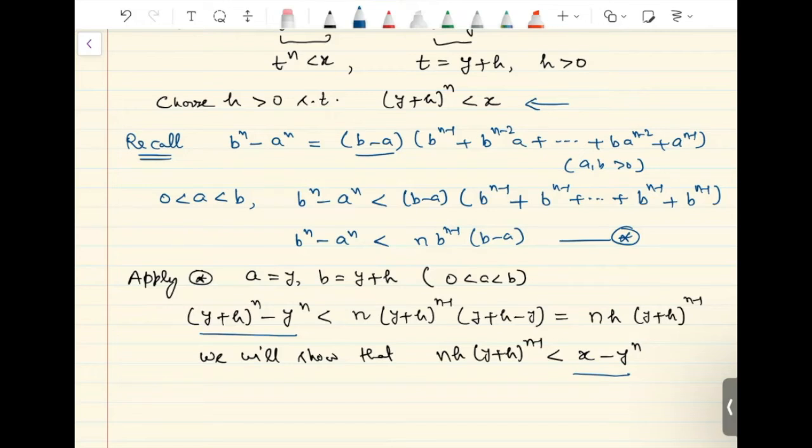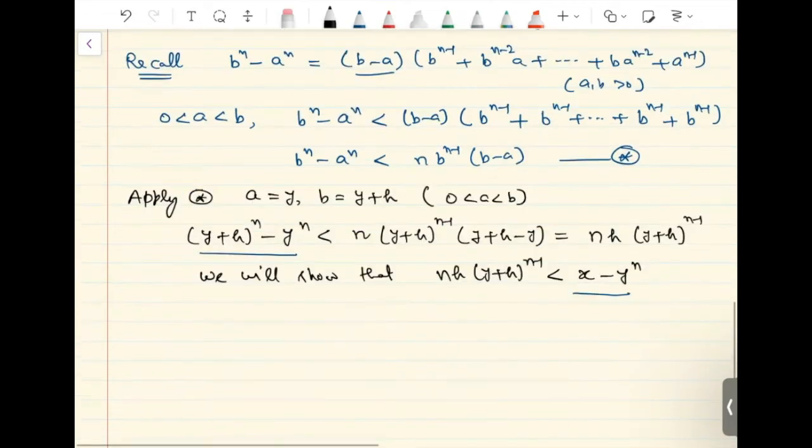Now to show this, our job will be simple if we assume that h is less than 1. Since we are looking for a value of h, we can put as many restrictions on h as we want, as long as it gives us a positive real number satisfying our requirements. So if h is less than 1, then n h will be smaller than n.